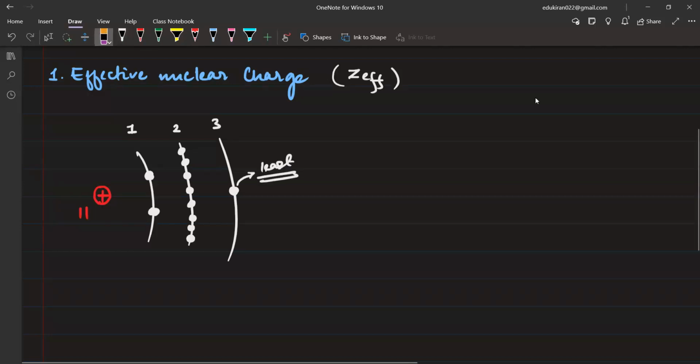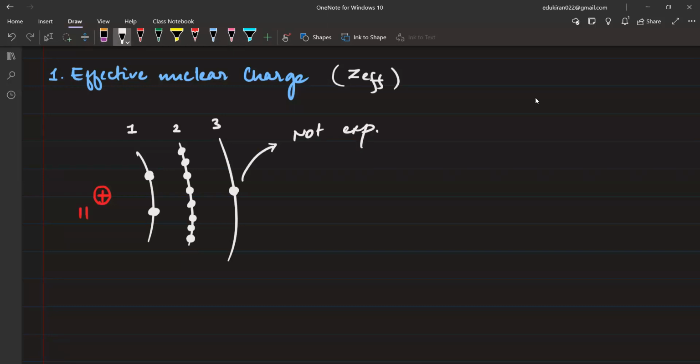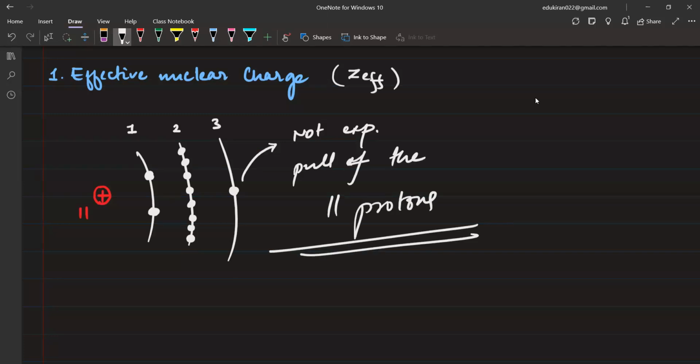Correct. Now, if it is experiencing less nuclear charge, that means it is experiencing less attraction. That means it is not experiencing the pull of the 11 protons. Is that right? Yes or no? Please tell me. Correct?